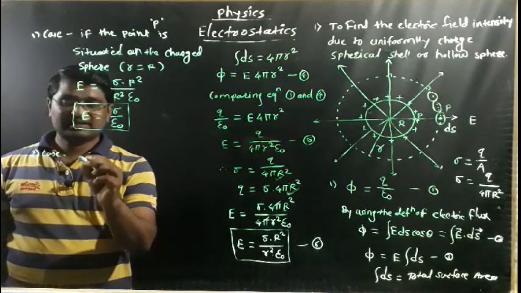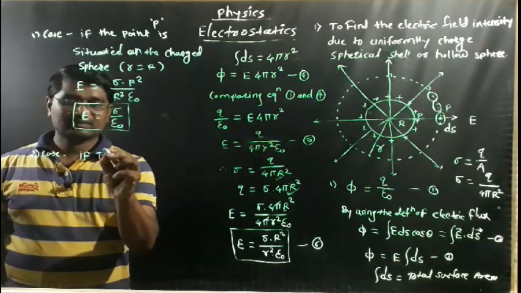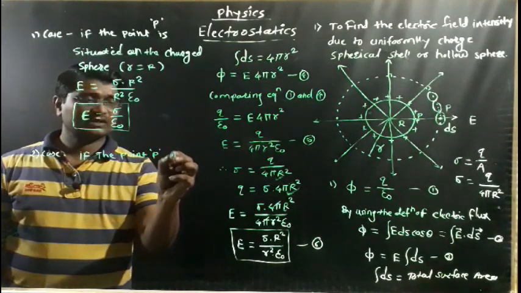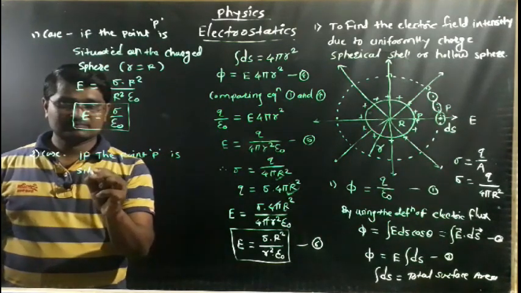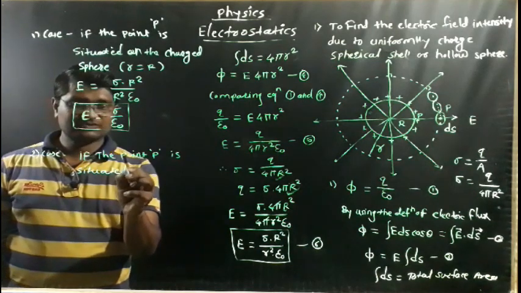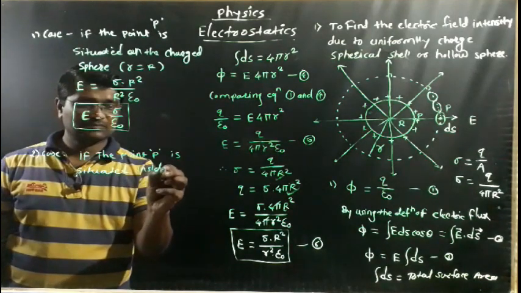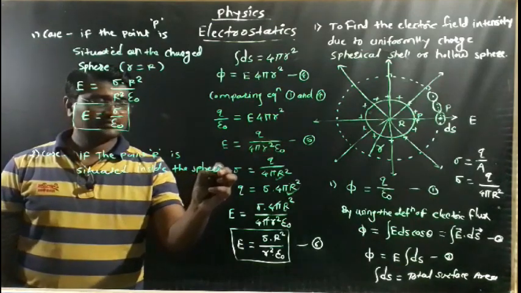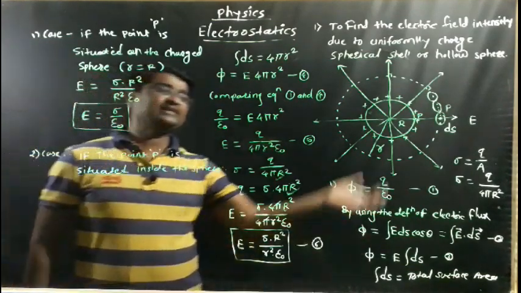Okay, second case. Let's see, if the point P is situated inside the sphere. So what happens when the point P is situated inside the sphere?